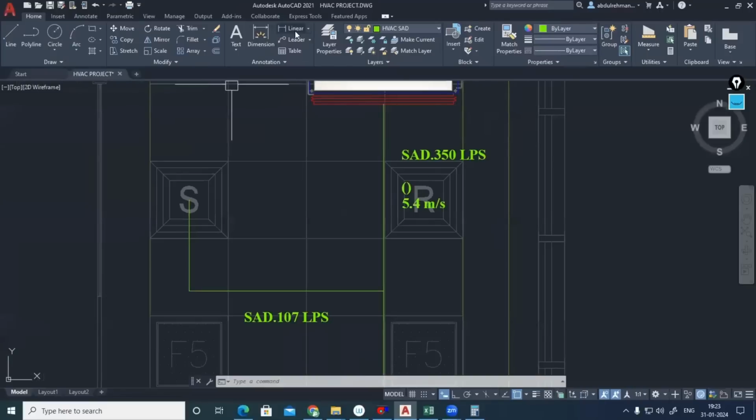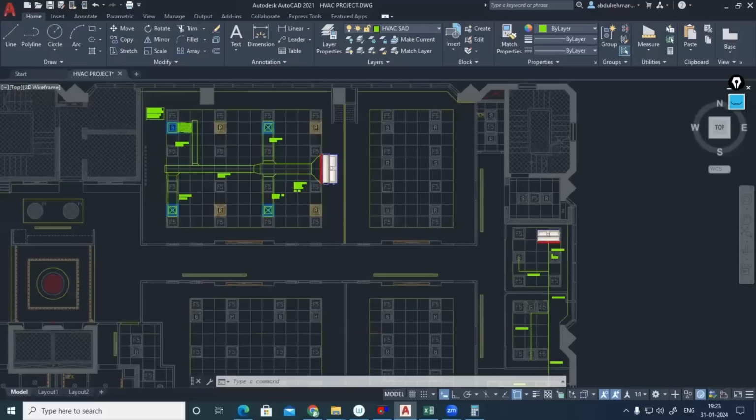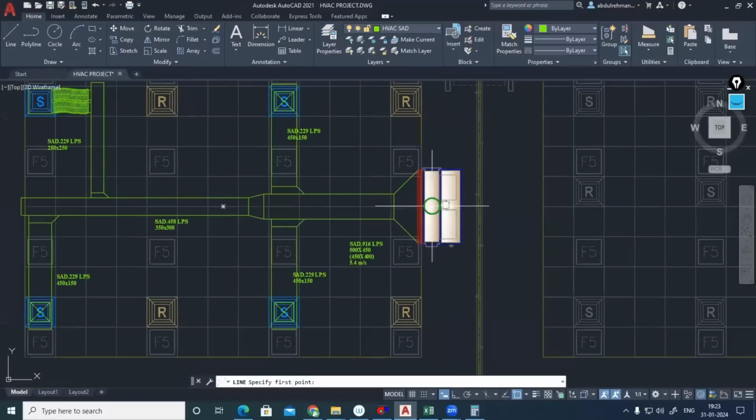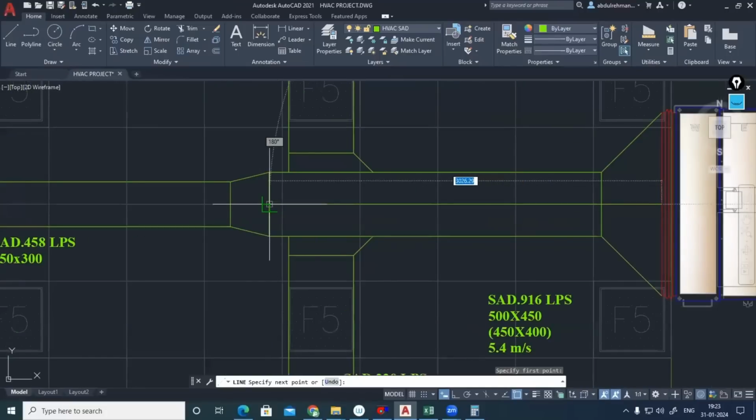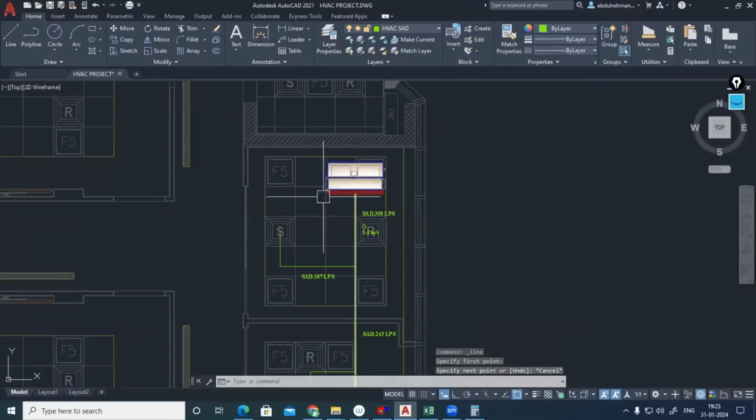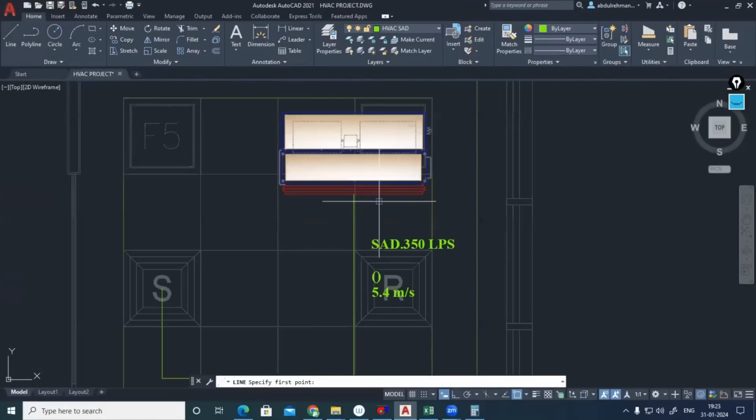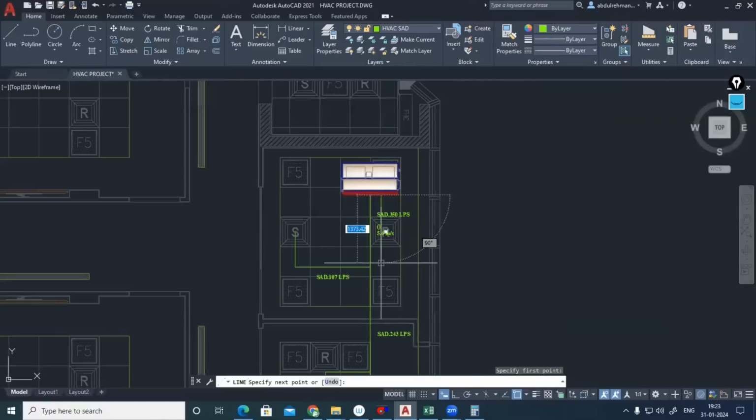350 liters per second. What's the starting branch length? The first 3 meters, I should provide from here to here. For this machine, until here is exactly 3 meters only. But wherever the 3 meter line extends to, you should provide acoustic insulation. You should consider it. Select it. 3 meter line I am making.